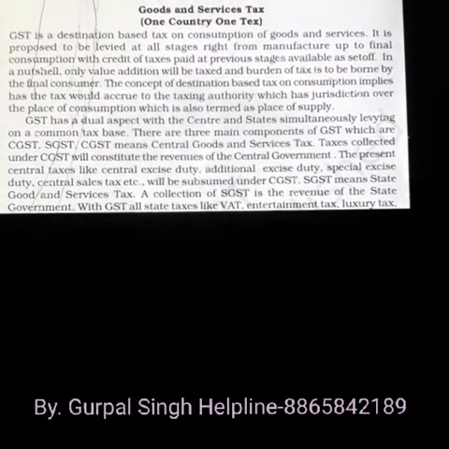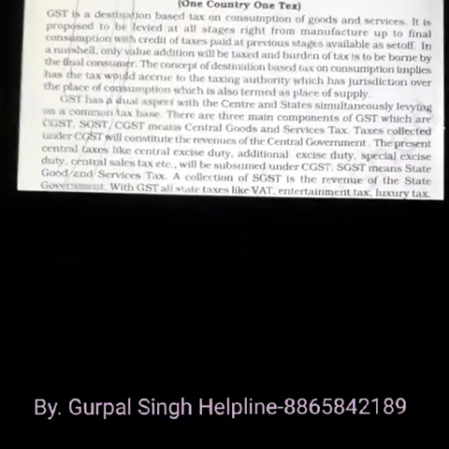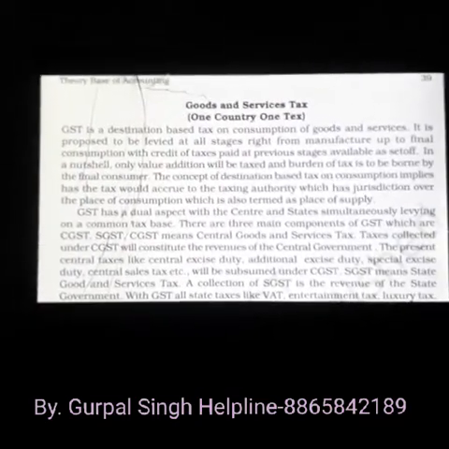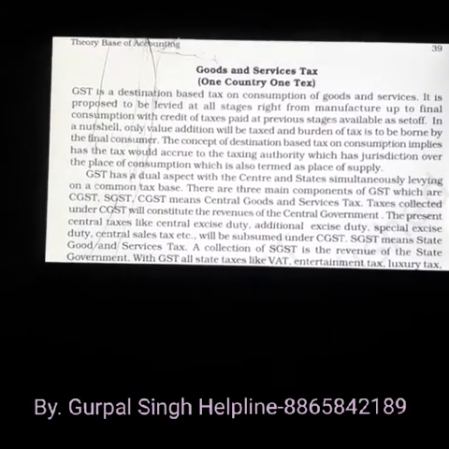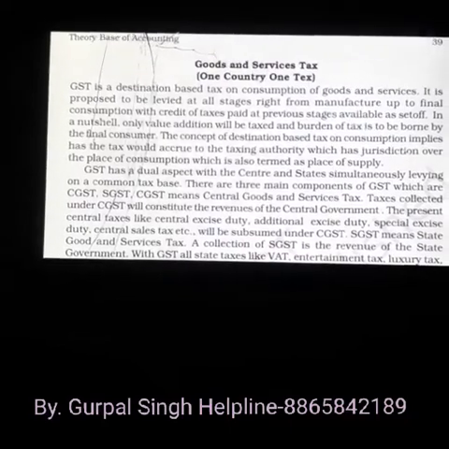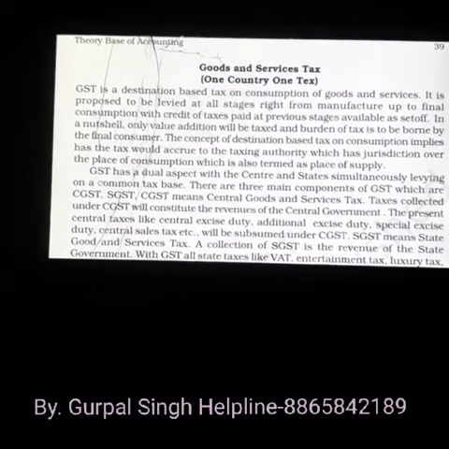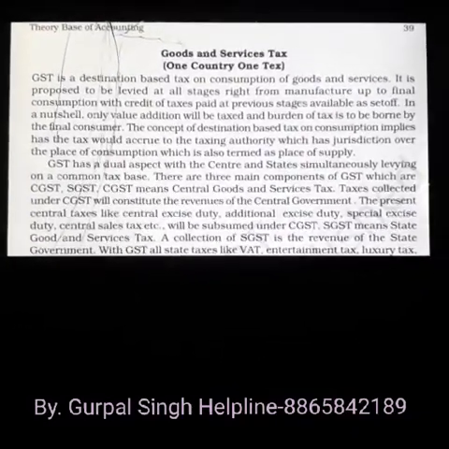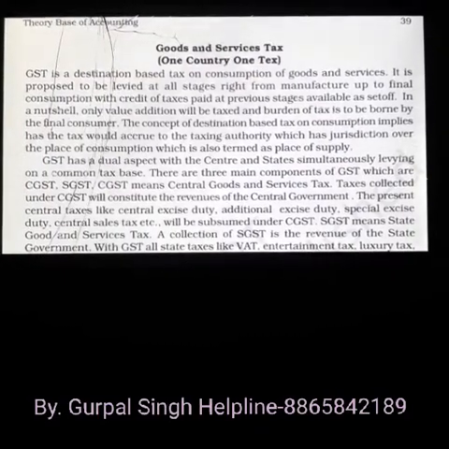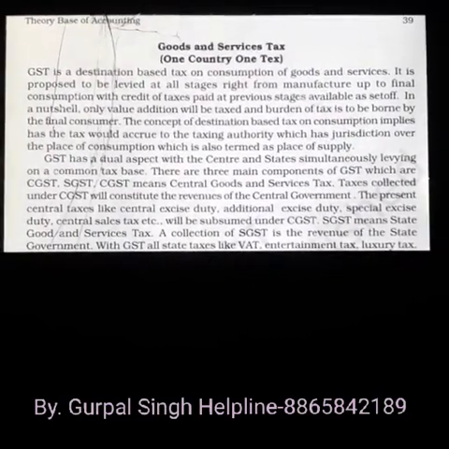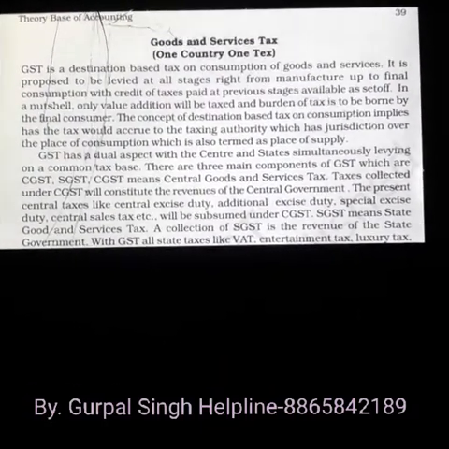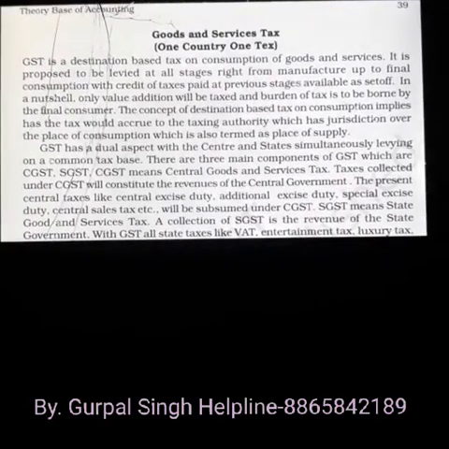So GST has two aspects. Number one is central and another one is state. Under state simultaneously levying on a common tax base, there are three main components of GST, which are central GST, state GST, and IGST. Whenever goods go across different states, then you have to charge IGST. Whenever goods move within the same state, then they have to charge state GST, and if the goods are levied by the central authority, then they have to charge CGST.